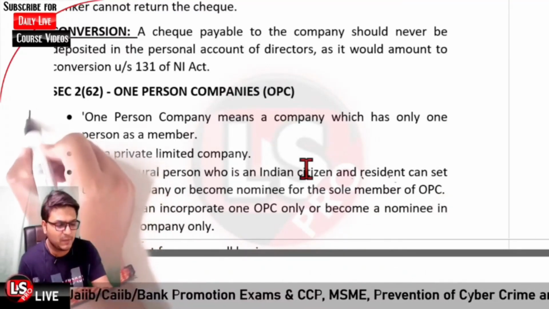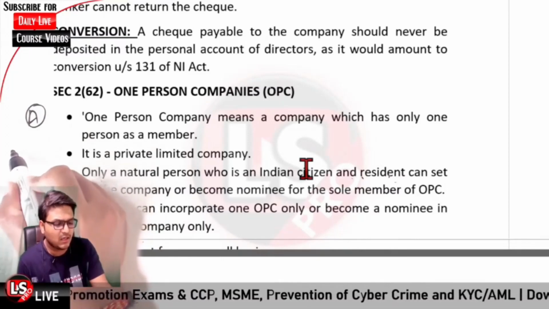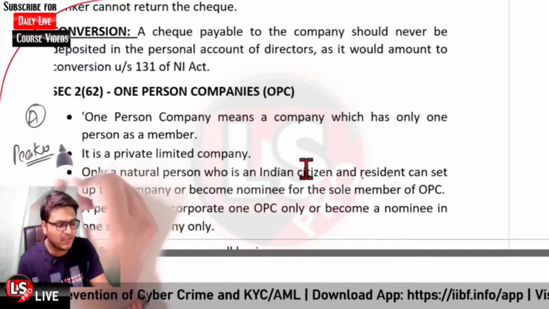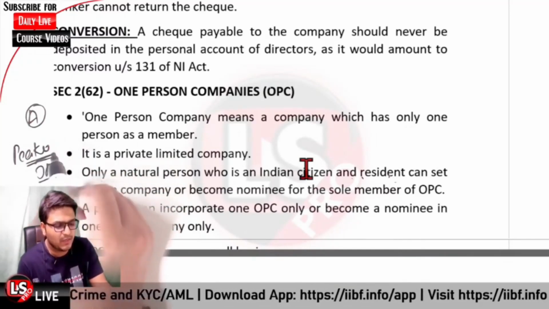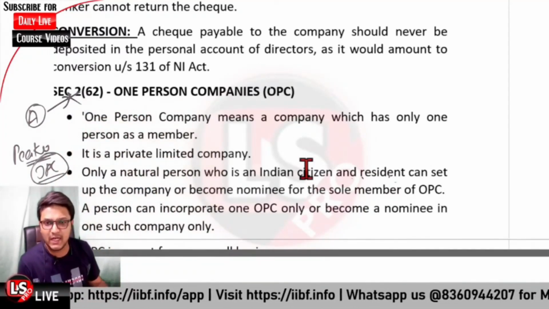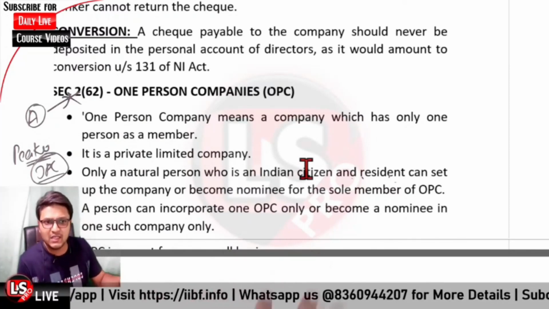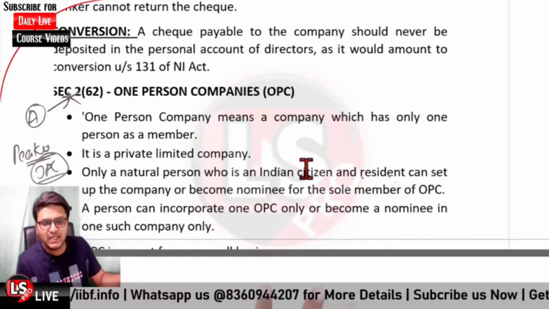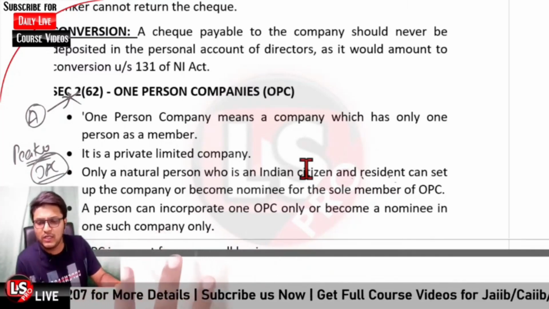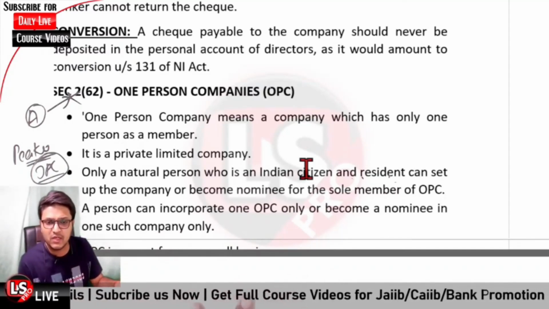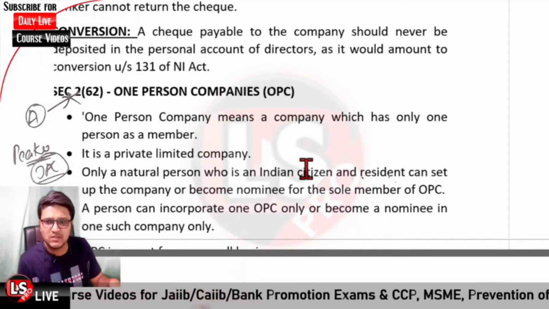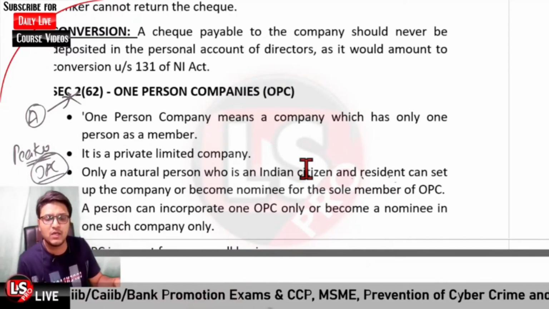Okay, so if person A has Pico Private Limited company as a one person company, then A cannot create any other one person company. A cannot open any other one person company. And further, only a natural person who is an Indian citizen and further a resident can set up the company. Okay, so only and only a natural person who is a citizen and resident of our country can open the one person company, and also only a natural person who is a citizen and resident can become the nominee of the OPC.